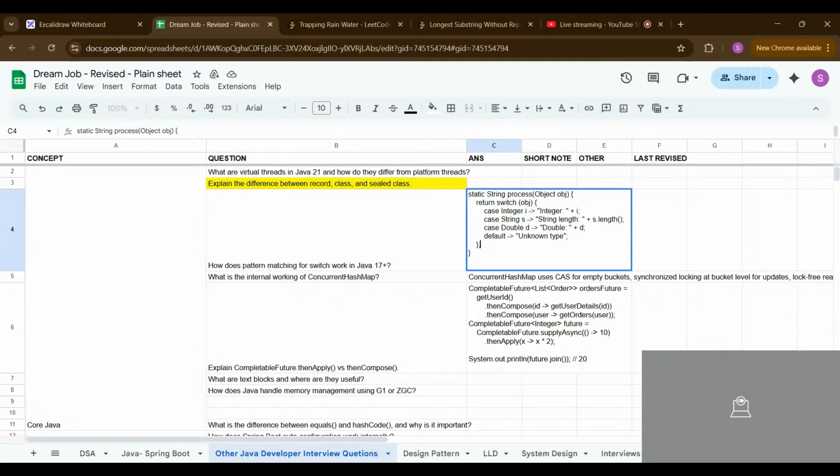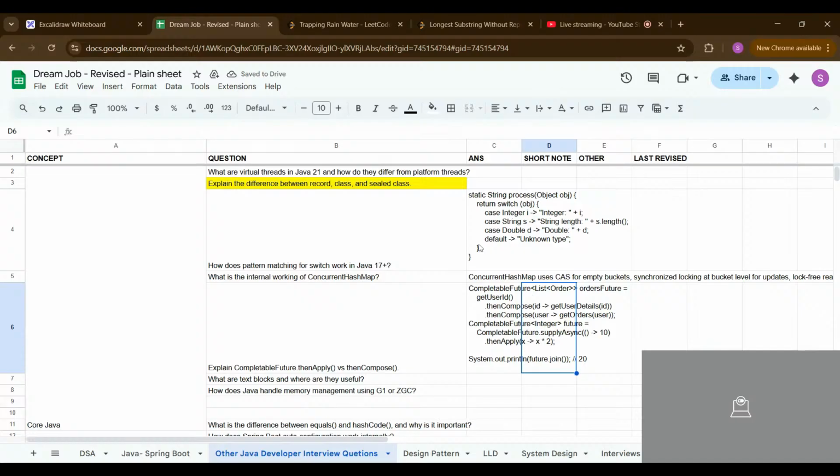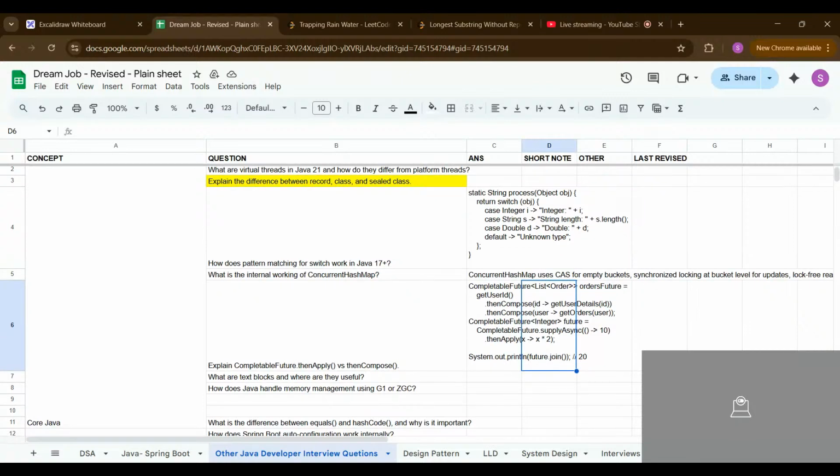If you forget to write the default, it will automatically be considered as the default, and it will not give a runtime error. So that's pattern matching in Java, and this is a good scenario where we can use the switch case.